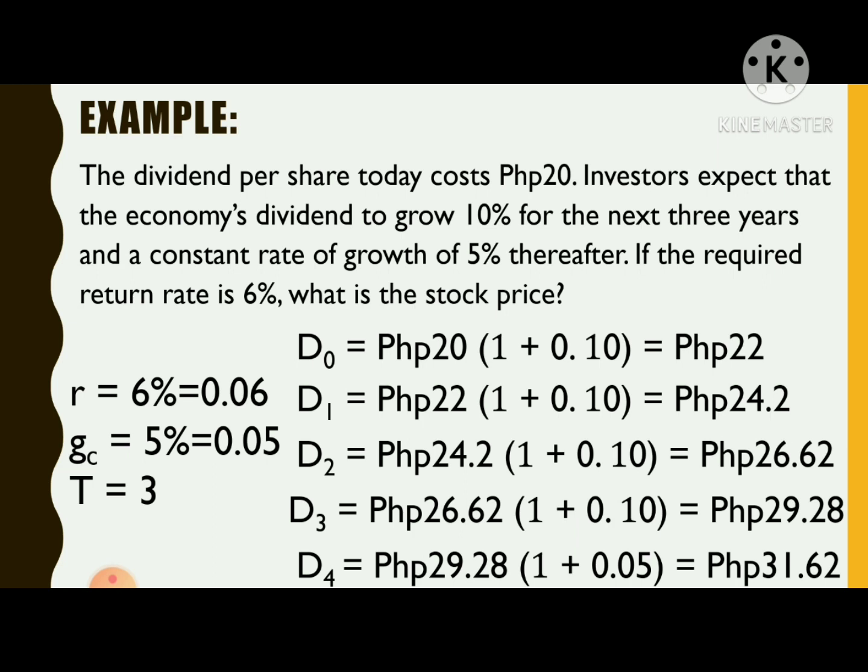And after 3 years, the rate now will change into 5%. That is why that is 0.05. So the fourth year dividend now is equal to 31.62 Philippine peso.